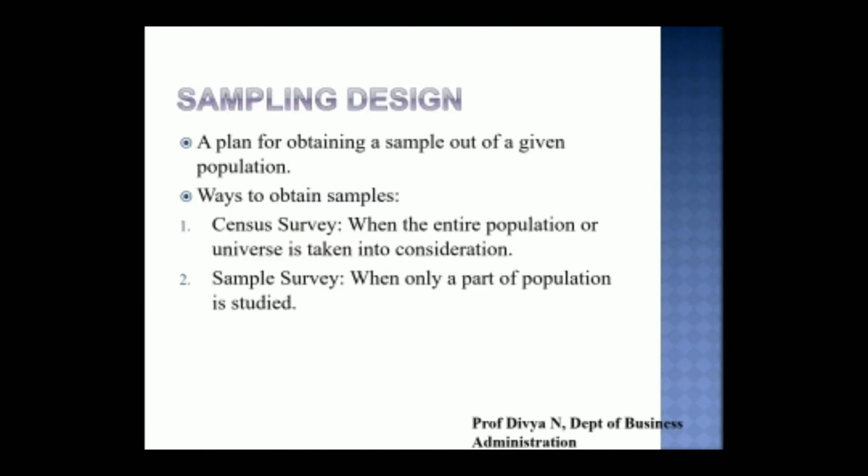The next terminology is sampling design. It is a plan for obtaining a sample out of the given population. So what are the different methods a researcher can use to check how well he can get the samples, or how well he can get representatives out of the entire population. There are two ways to obtain the samples: census survey and sample survey. Census survey talks about collection of data considering the entire population or universe as samples. Sample survey talks about a way where a part of the population, or only a few elements of the population, is considered for the study.